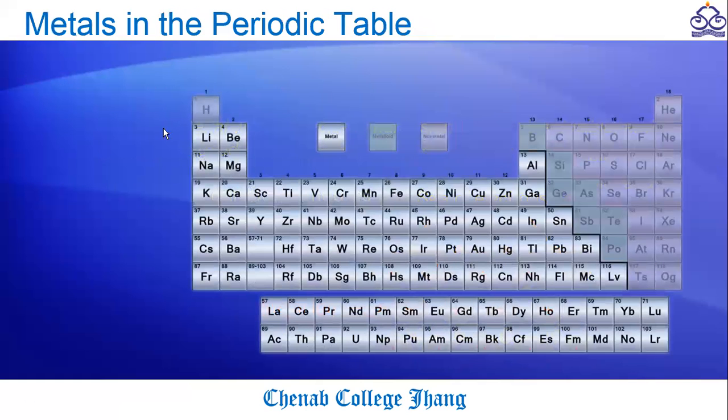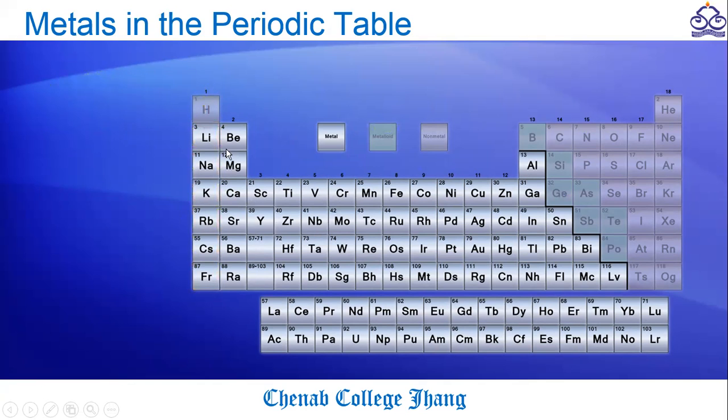Now we will discuss the position of metals in the periodic table. In the periodic table, the horizontal lines represent the periods and the vertical lines represent the groups. The first group, group 1, shows that these are all alkali metals, and these alkali metals are the most reactive metals among all.